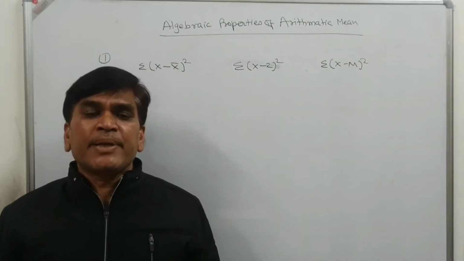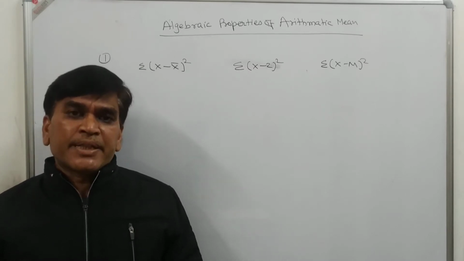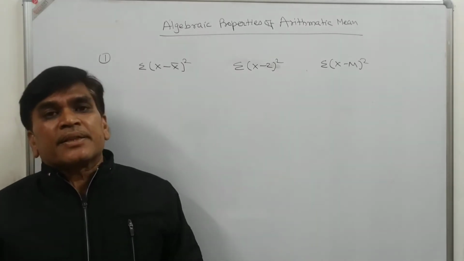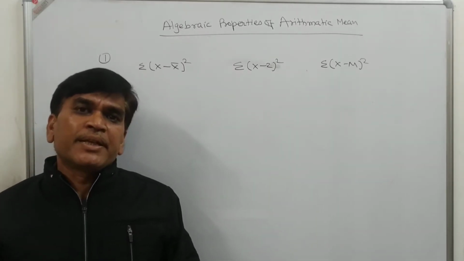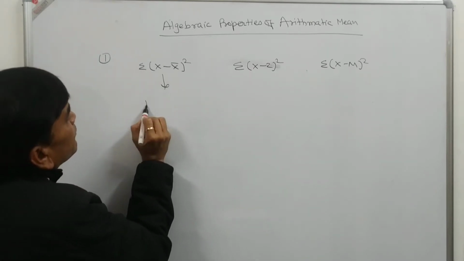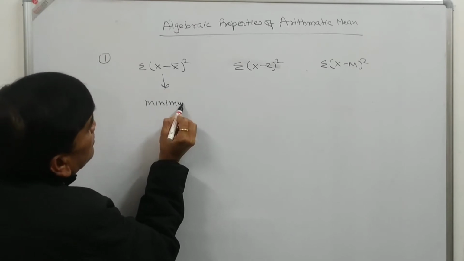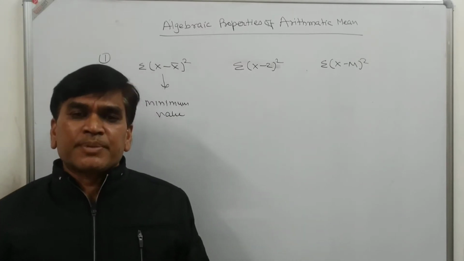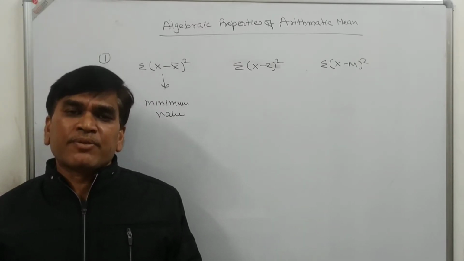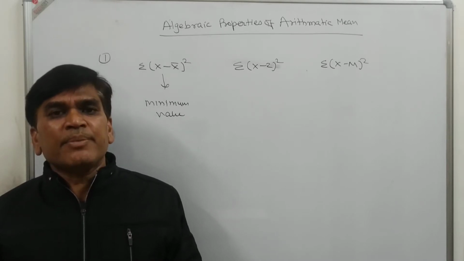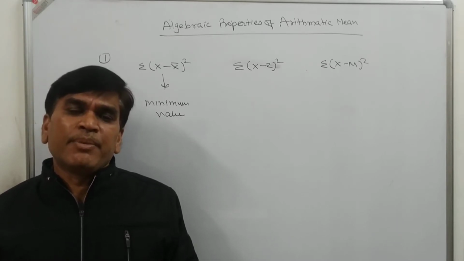If we take the square of deviations from the arithmetic mean, from the mode, and from the median, then among these three, the minimum value will be for the arithmetic mean. So this is the second property of the arithmetic mean.